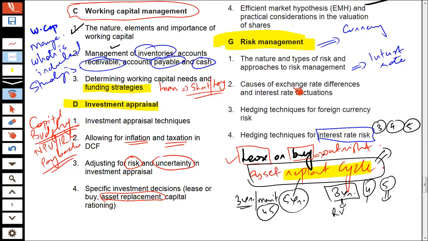So if I go back to this diagram, you would see working capital management, investment appraisal, business finance, risk management, and business valuation. These are the core areas of the syllabus. And these two chapters actually explain to you how the organization establishes its financial management policy.